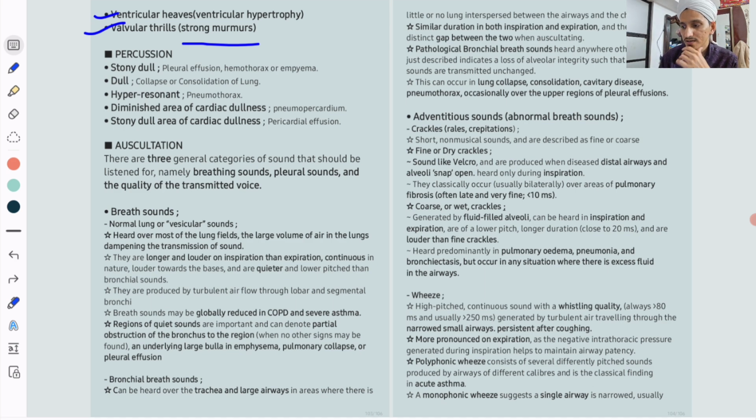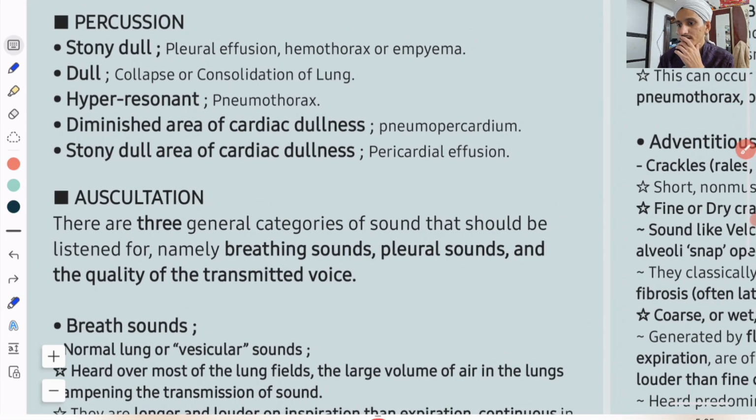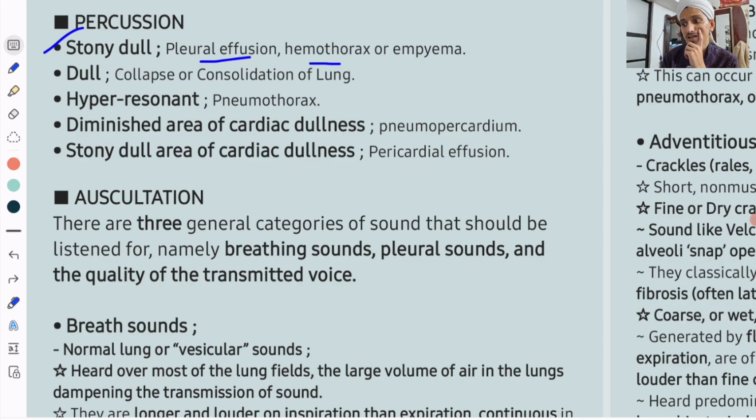So in percussion, stony dull percussion, something which is coming in between the chest wall and lung, that will reduce that sound. So pleural effusion, hemothorax, empyema will reduce. Something which is coming causes stony dull percussion. Air is not there, so that's why in collapse and consolidation you will have dull percussion. Hyperresonant, more air is there, so you see pneumothorax.